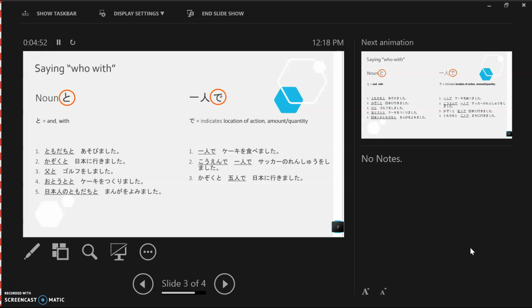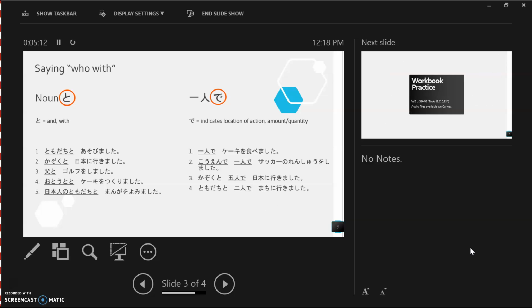So you went to Japan with the family, and altogether in your group, there are 5 people. So do you think that 5 people includes yourself, the speaker? Yes, it does. So therefore, I'm assuming there are 5 people altogether in the family and you guys just went to Japan. Okay, excellent. The last example, let's have a go.